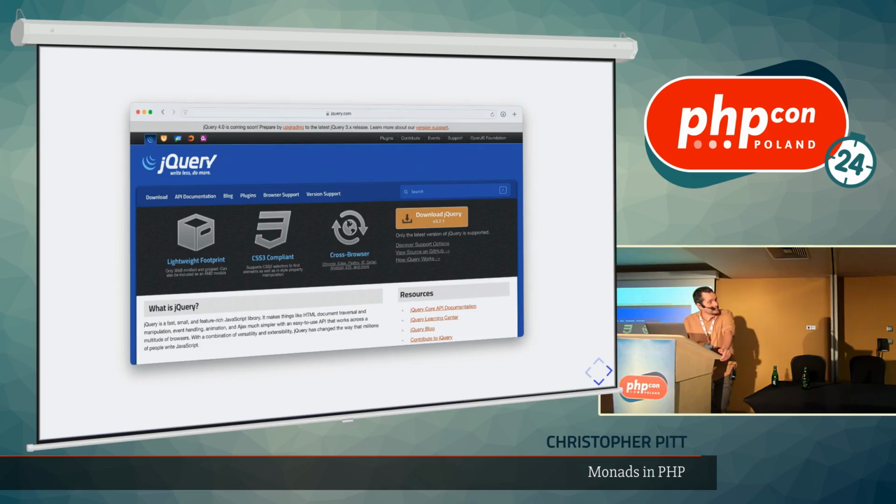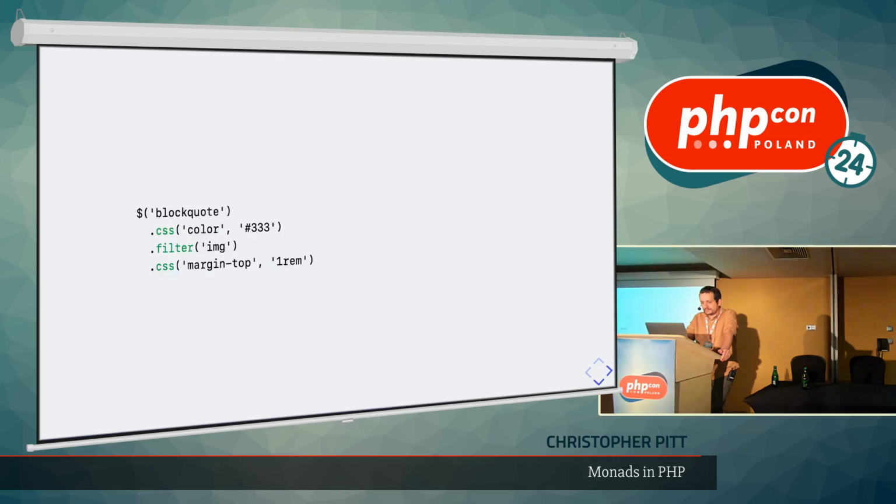What about jQuery? Hands up if you use this. Yeah, you guys are old. I've used it as well, though, so we're all betraying our age here.